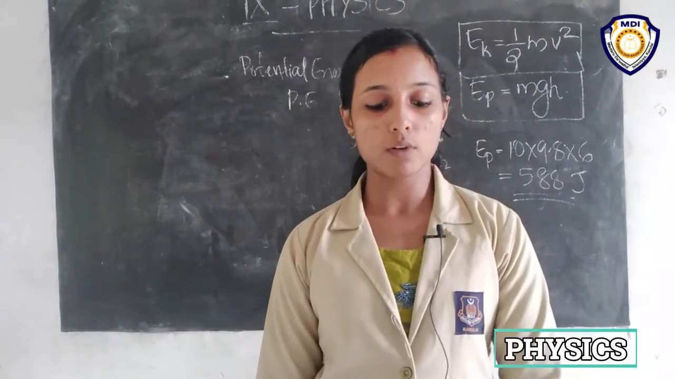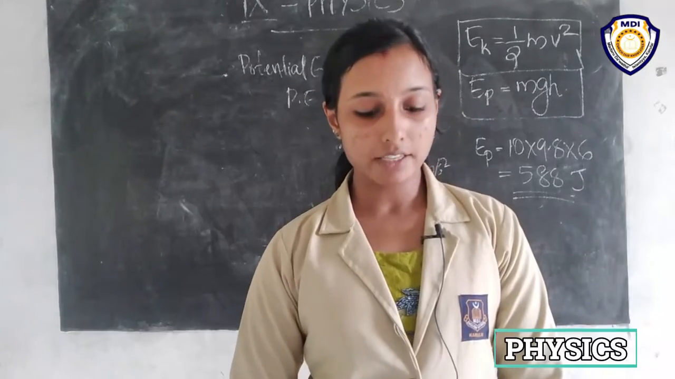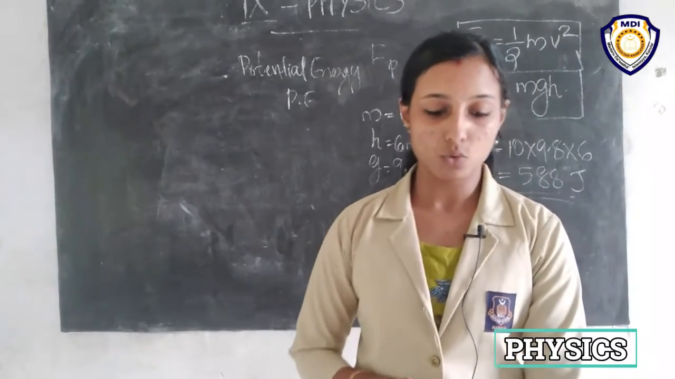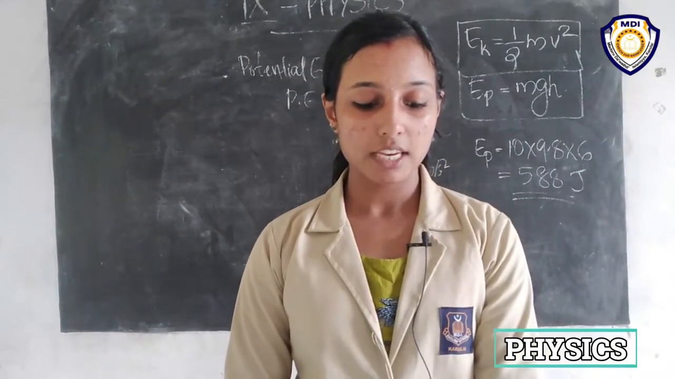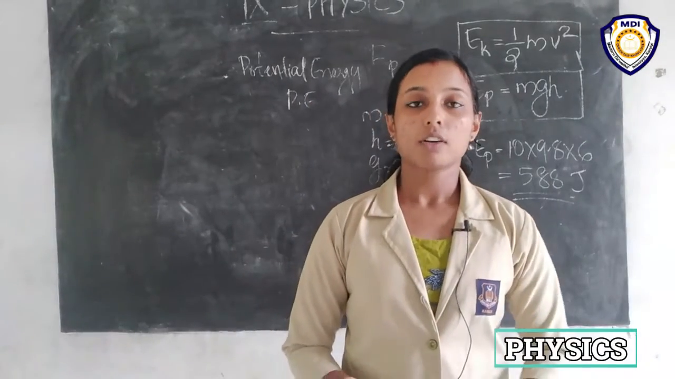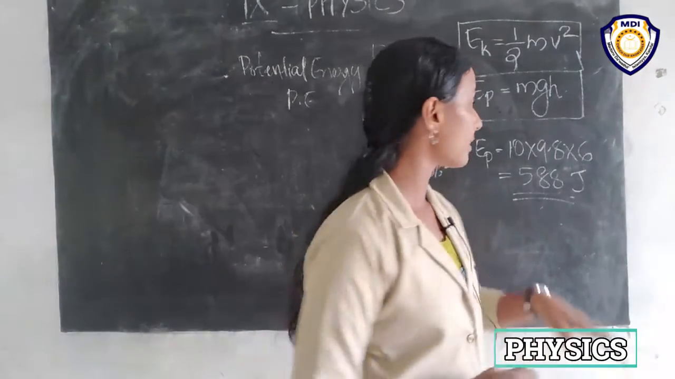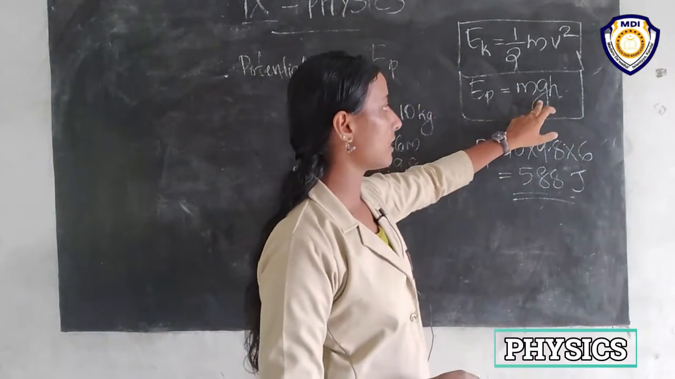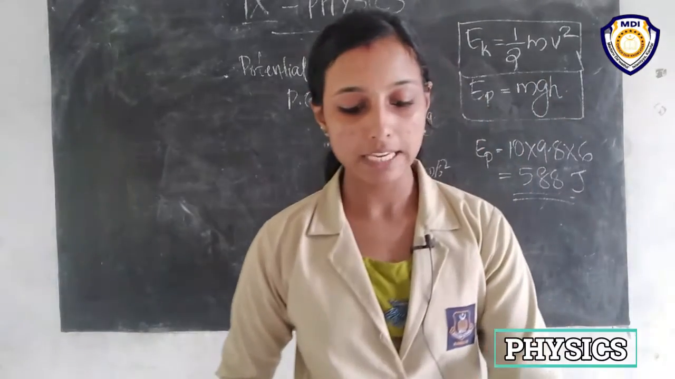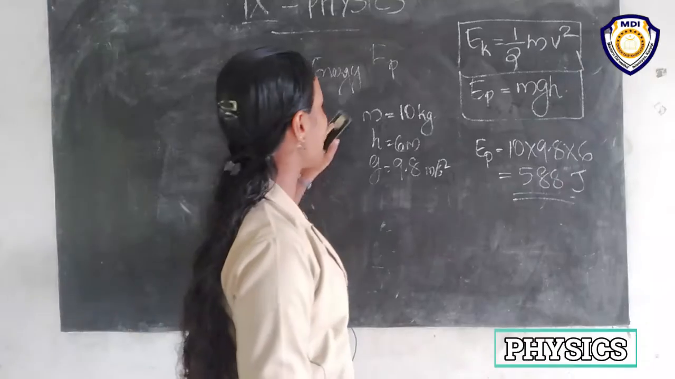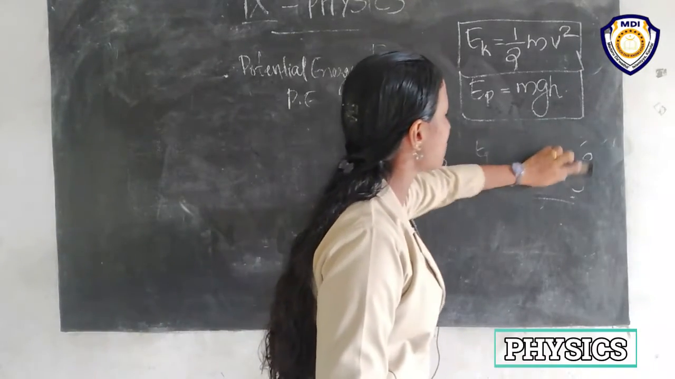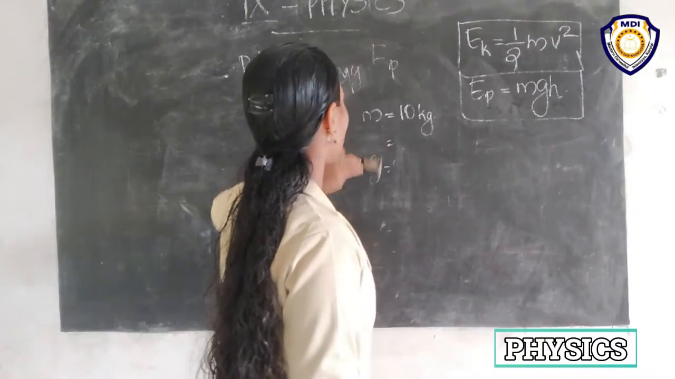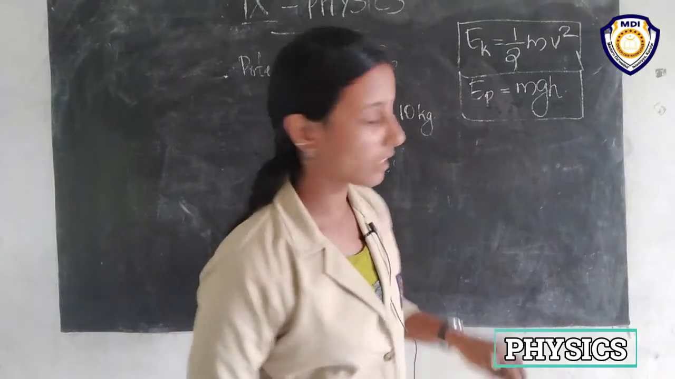An object of mass 12 kilogram is at a certain height above the ground. If the potential energy of the object is 480 joule, find out the height at which it is located. So here we have to find the height, that is, we have to find h, and potential energy is given, mass is also given, g we know, right? Okay, so using this equation we can find the height. So how can we find that? We have to find h. What is the mass of that object?